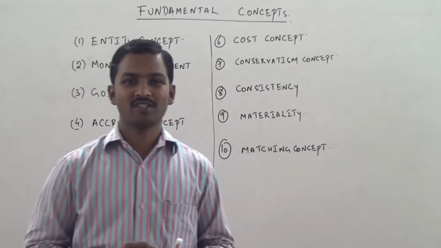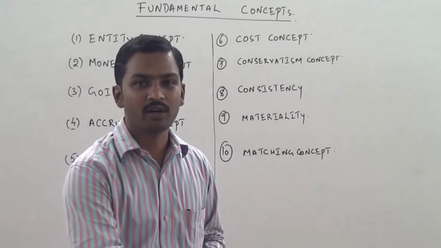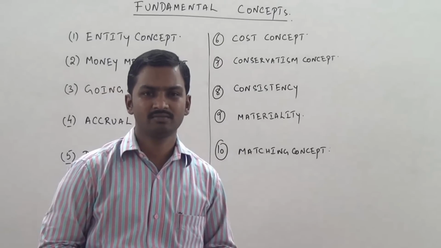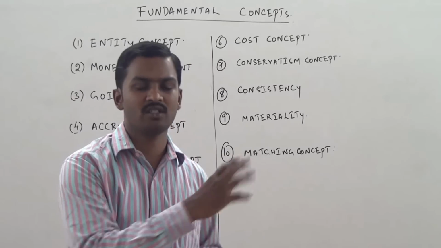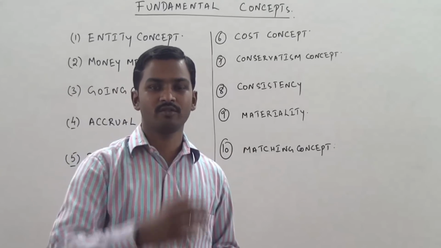And he shows this calculator as part of stationery. He debits it to the profit and loss account. Is it correct to show a calculator as an expense in the profit and loss account? See, before you give an answer, I have to give you some more information.